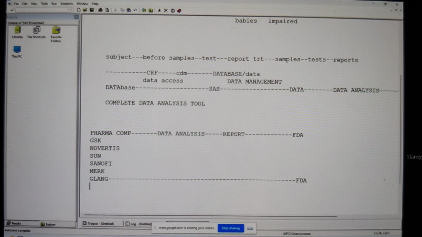Because of that reason, all the pharma companies decided you should submit the report in a uniform manner. If everybody submits it in the uniform manner, now FDA is going to know beforehand how the report is going to come, so that they're going to prepare themselves. They're going to prepare themselves, so when the report comes, they're going to review it very fast, they're going to give the outcome very fast. Understand this one? Now all the pharma companies decided they want to submit in the uniform manner.